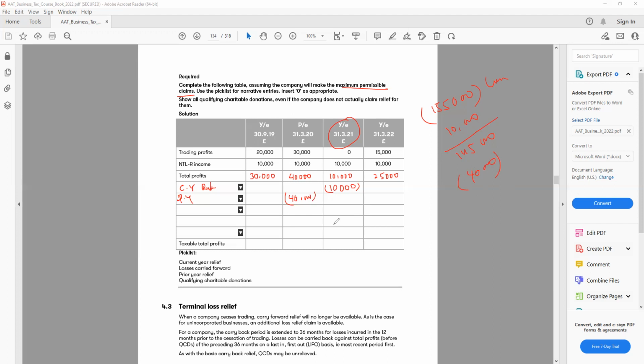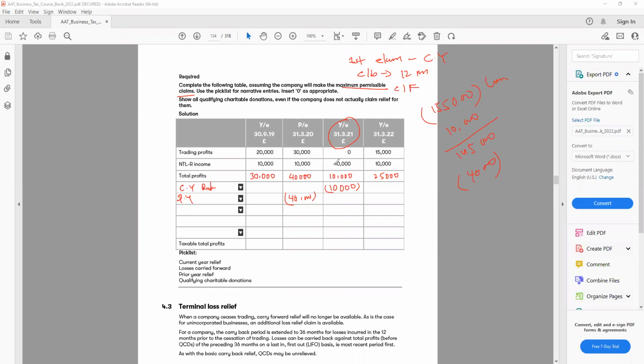This is a limited company, so obviously we need to always look at how many years we can go back. If it is a limited company, remember that first we need to make a claim for the loss on the current year. Then we will carry back. So carry it back 12 months. Then we have to carry forward.